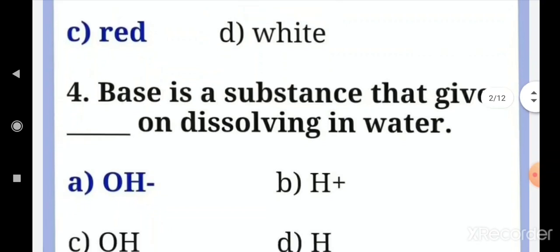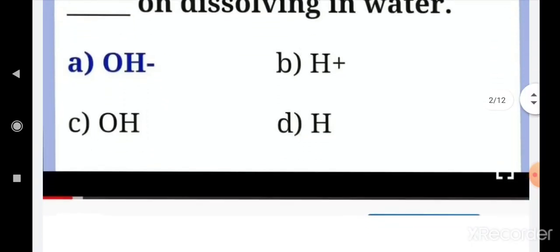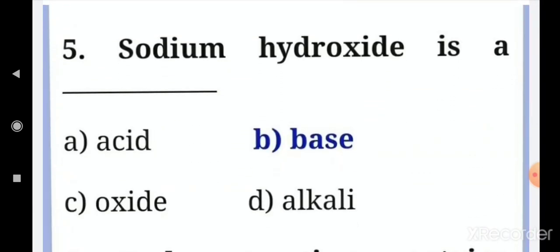Okay. Next, a base is a substance that gives OH minus on dissolving in water. Okay, this is the answer, you mark it in your book. Next, sodium hydroxide is a base.